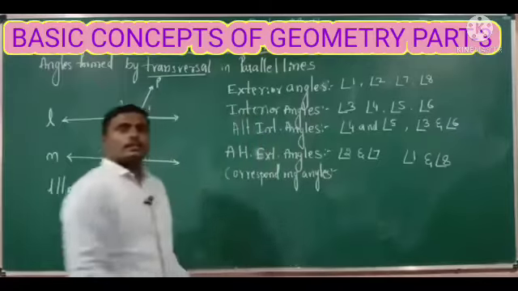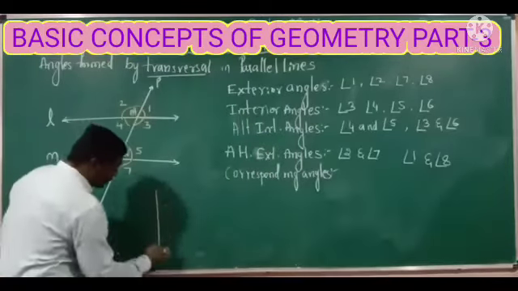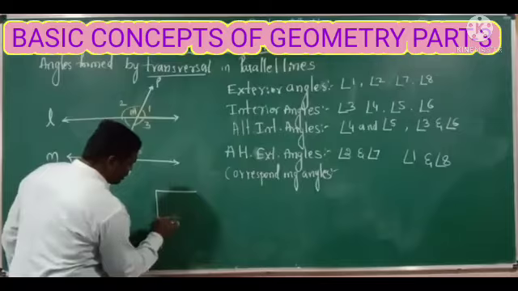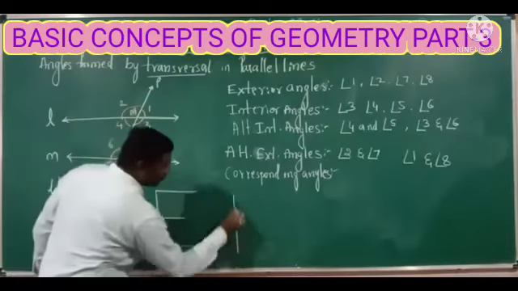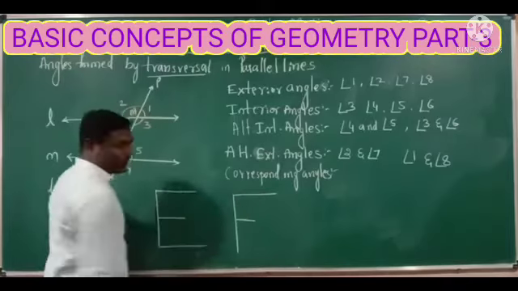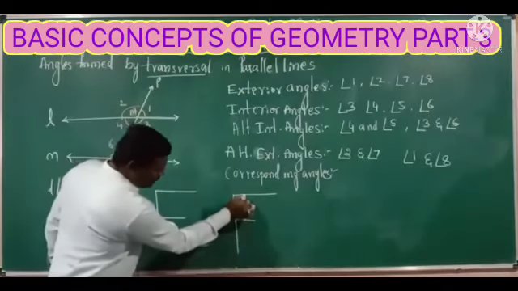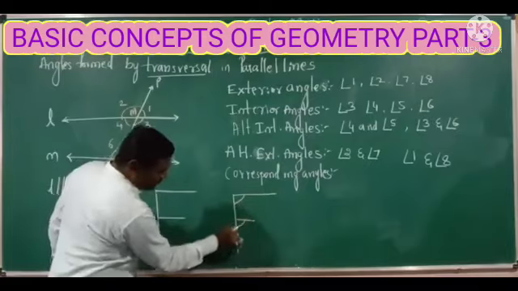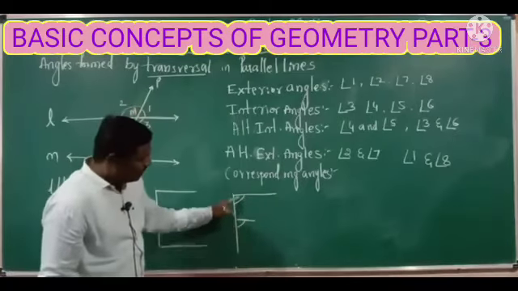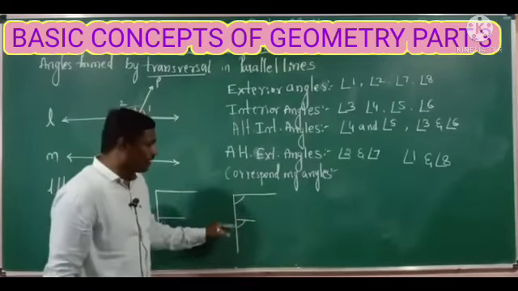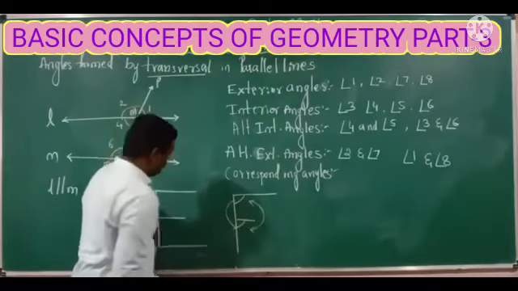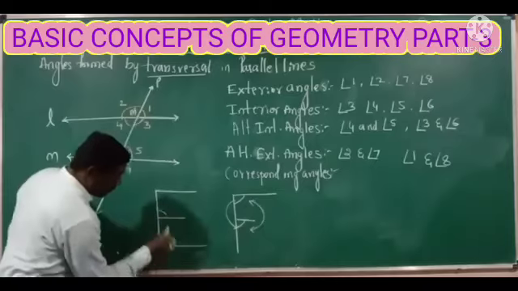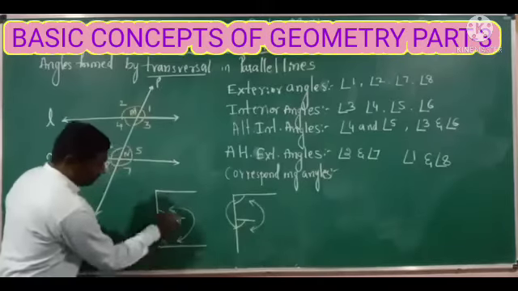Usually the corresponding angles are in the shape of E or in the shape of F. Here if I take these two as parallel lines, the lower angles of the parallel lines, these two are corresponding angles, and here again these two are corresponding angles.